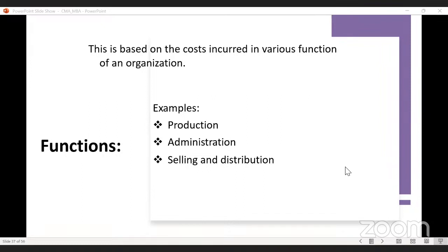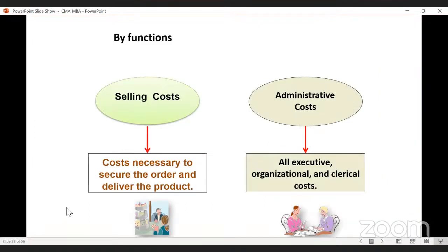Advertisement cost and salesman's salary all come under selling and distribution cost. So the cost may be production, administration, or selling and distribution cost on the basis of functions, because these are the various functions performed by an organization.